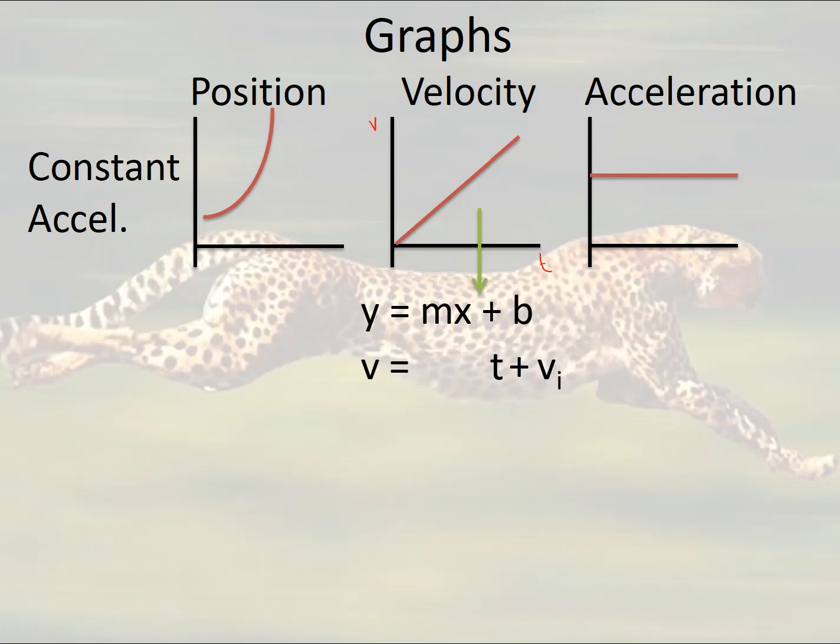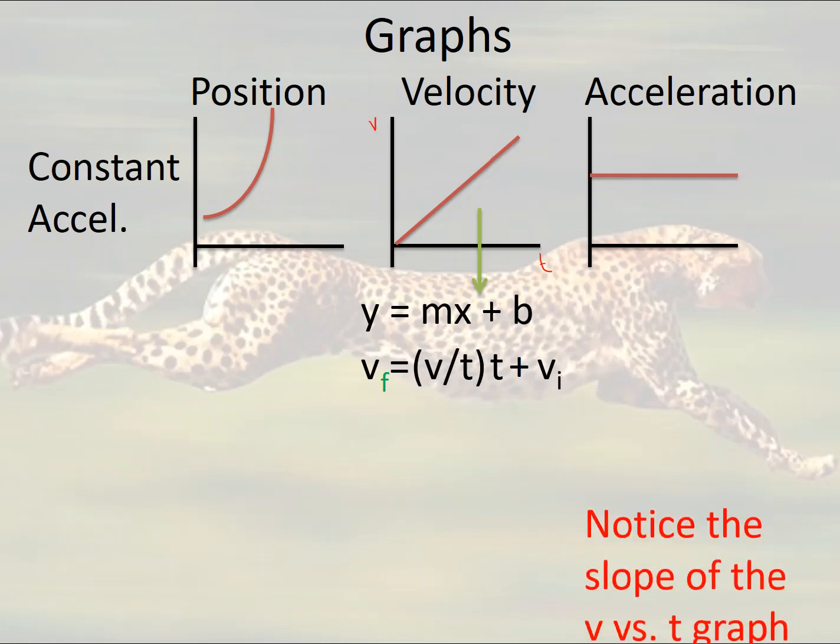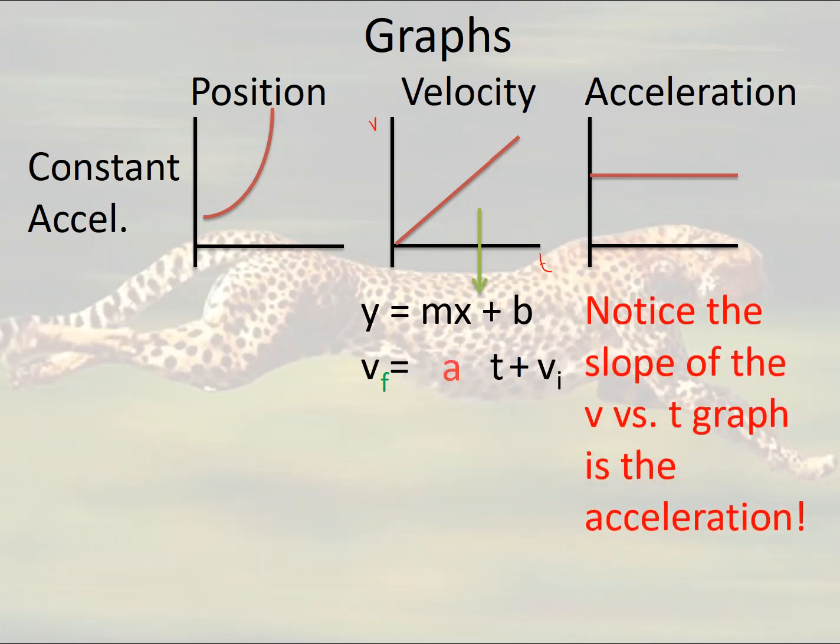And then when I find the slope, that slope has to be velocity divided by time. What is velocity divided by time? Yeah, you got it. Just like the position divided by time is the velocity, velocity divided by time is the acceleration, and that's going to give me Vf equals At plus Vi. Now, did you notice that that is one of our kinematic equations? Vf equals Vi plus At.